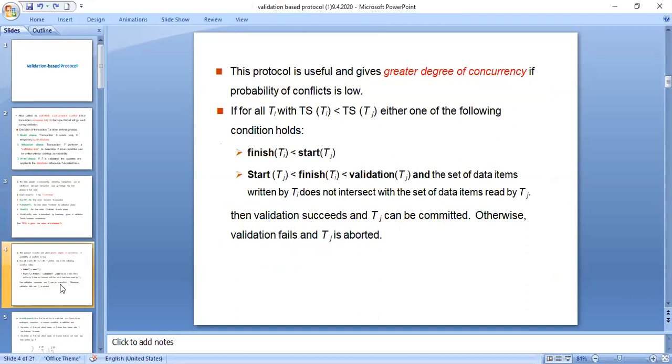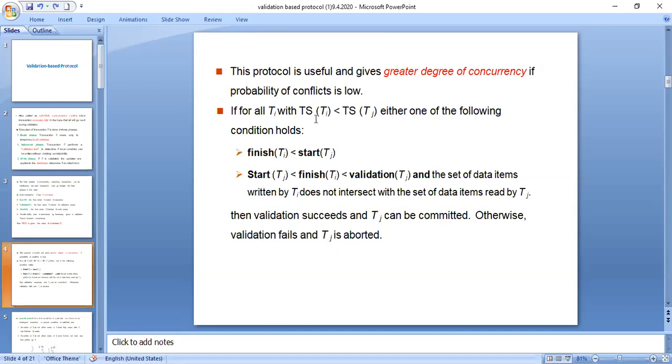So this particular validation based protocol, which is also called optimistic concurrency control, is used to increase or give a greater degree of concurrency, which is what we have seen till now. And the probability of conflicts is also very low. Now there are certain conditions for this validation based protocol. For any protocol, you will have certain conditions, and these conditions must be held.